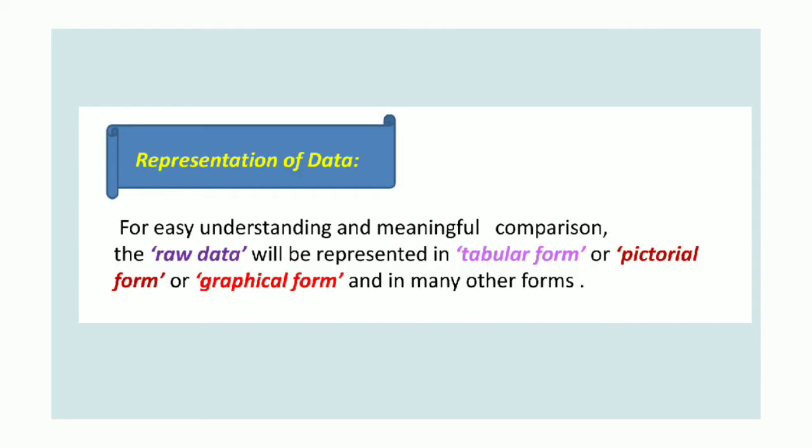Okay. Then next one is representation of data. How to represent a given data? For easy understanding and meaningful comparison, the raw data will be represented in tabular form, or pictorial form, or graphical form, and in many other forms. See, the given data we have to represent by using tabular form, pictorial graph, or a graphical method. So this is very easy to understand the given data, or easy to compare two data. That is the importance of the representation of data.